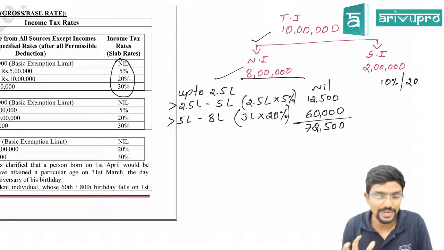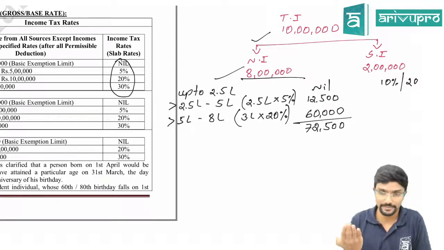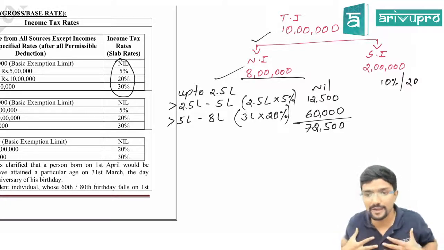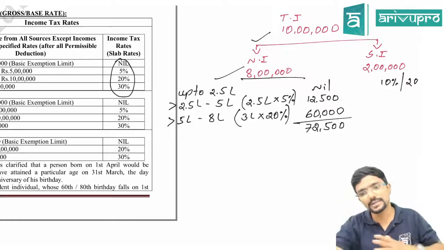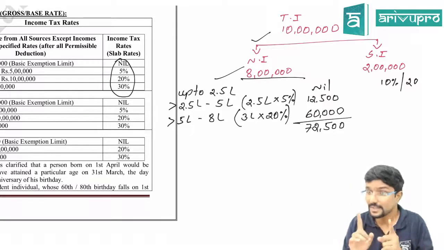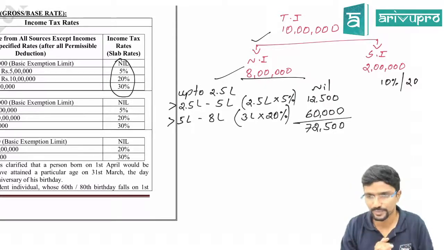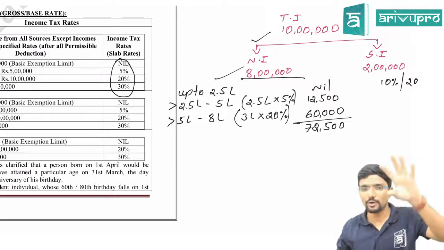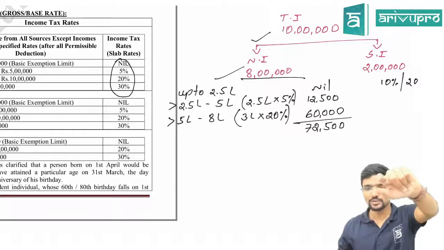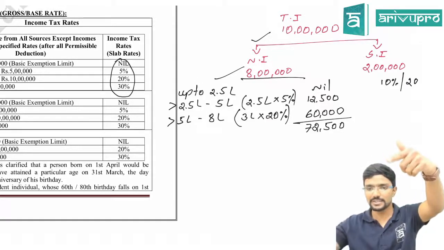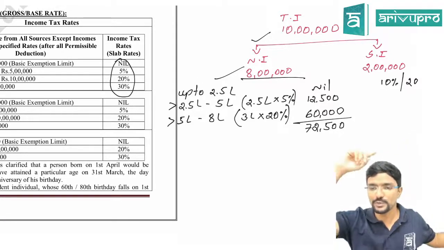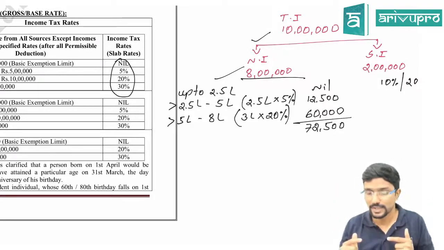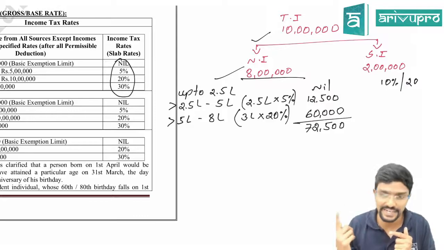But now try to understand how we apply slab rates. Many people, assume I have an income of 8 lakh, on the full 8 lakh they will straight away apply 20%. This is the misunderstanding which people will make. I will repeat the mistake. You have a normal income of 8 lakh. So if the income is more than 5 lakhs, tax rate is 20%, so do 8 lakh into 20%, which is completely wrong. If you do that, that will be called a flat rate.